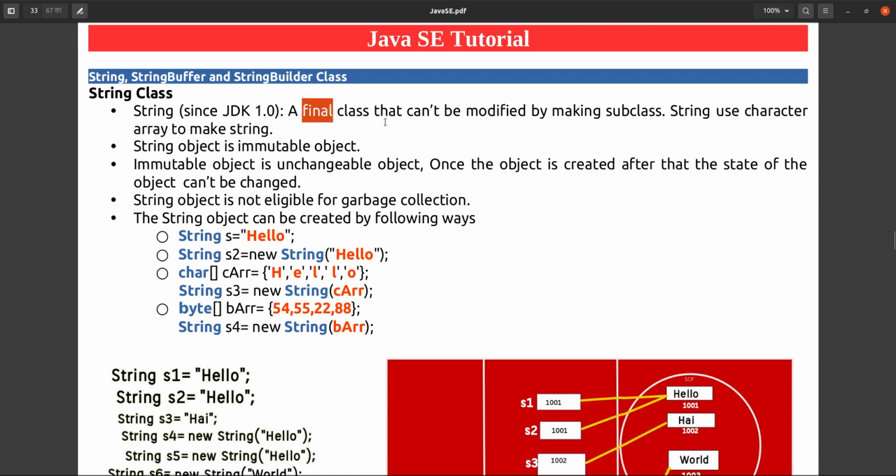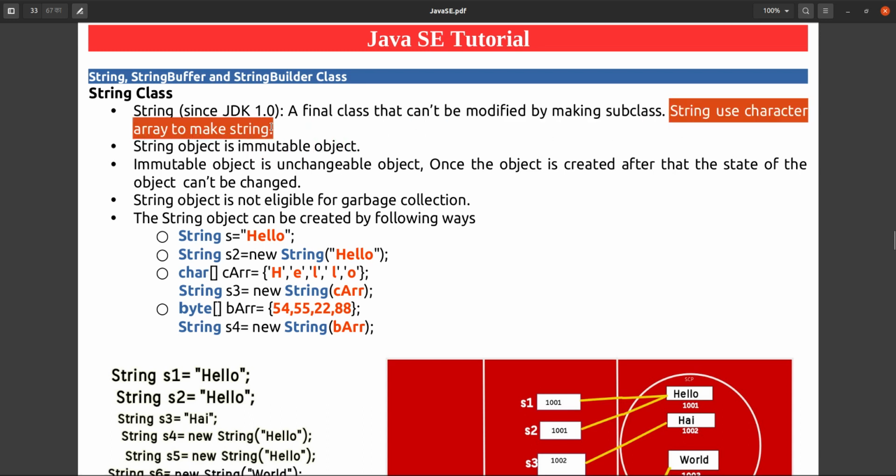Final class means we have already seen the use of the final keyword. If the final keyword is added at class level, you cannot modify that class and you cannot extend that class. You cannot modify means you cannot extend the class and you cannot modify its behavior. So that is the meaning of the final keyword. String is a final class and string uses a characters array to make the string.